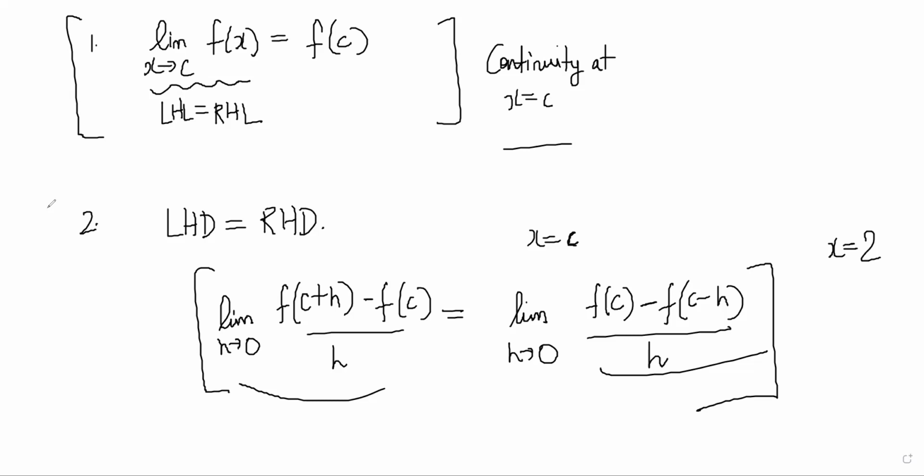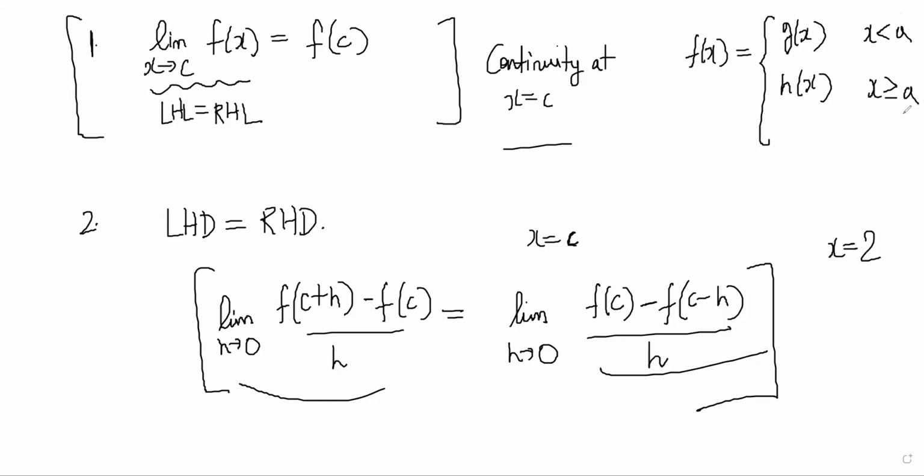There are sometimes some clever tricks you can do, but those are only valid in some MCQ type of questions. If you have a piecewise defined function, let's say this is g of x here, h of x here, this is a trick just to save some time.